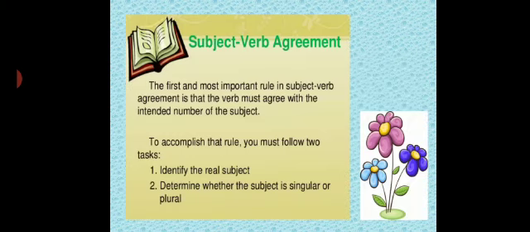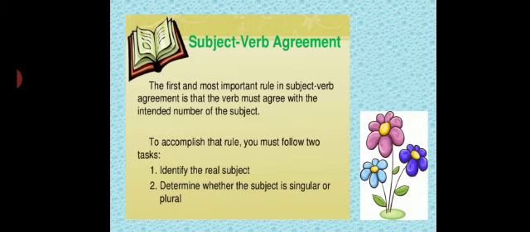Now, to understand subject verb agreement, the first and most important rule is that the verb must agree with the intended number of the subject. Again, it means the same as I told you. If the subject is singular, the verb also is singular. If the subject is plural, the verb is also plural.